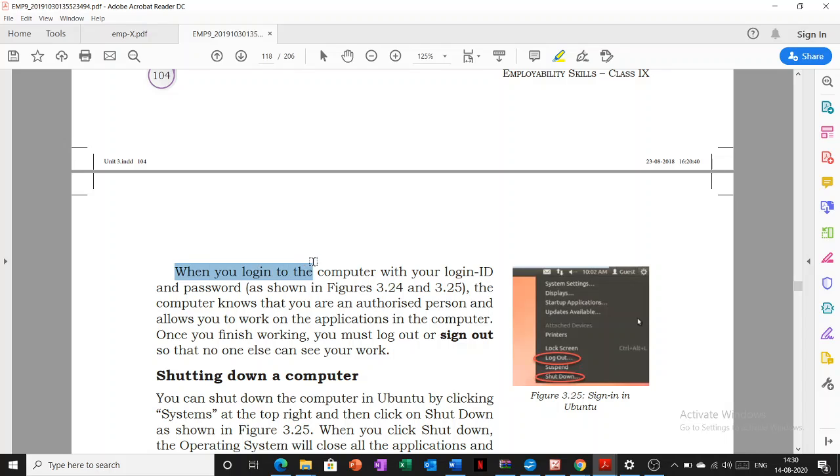When you log into the computer with your ID and password, the computer knows that you are an authorized person and allows you to work on the applications in the computer. Once you finish working, you must log out or sign out so that no one can see your work. So whenever you are working, work like an authorized person. Authorized person means that you are the one who knows the password and you have the authenticity to work on the computer system.